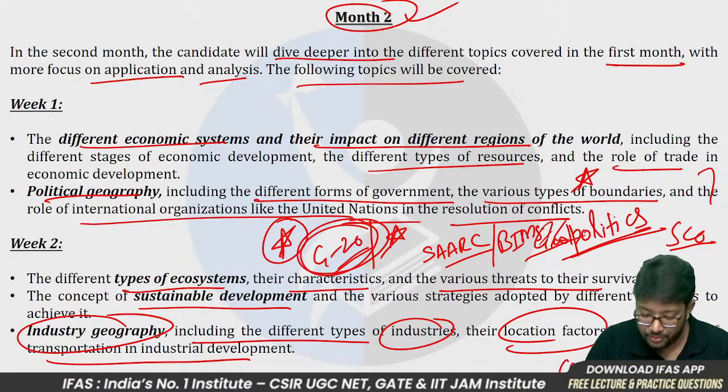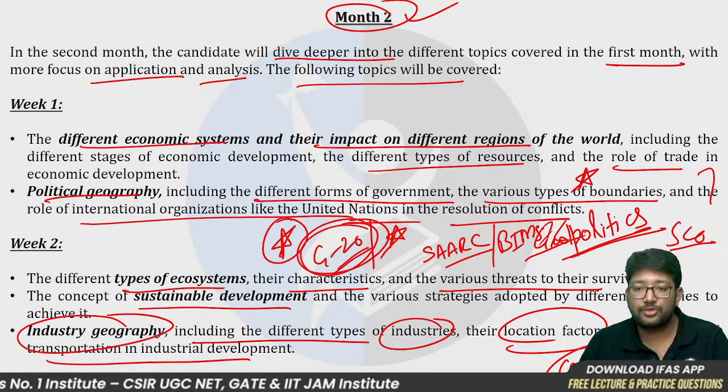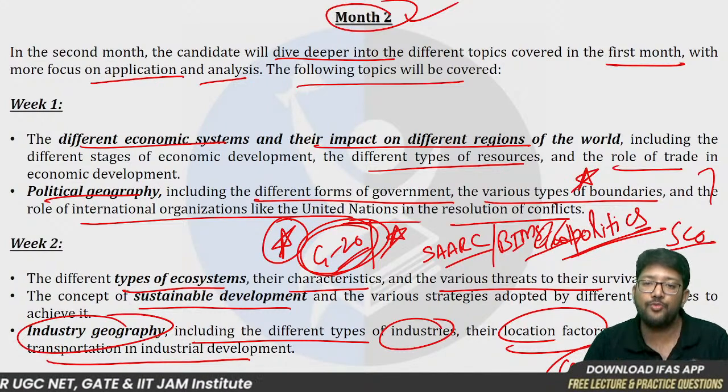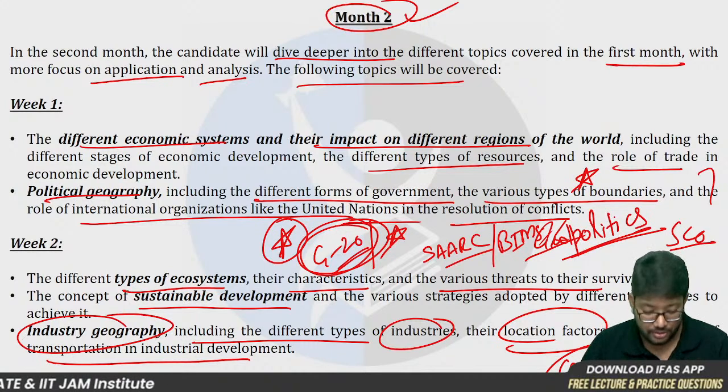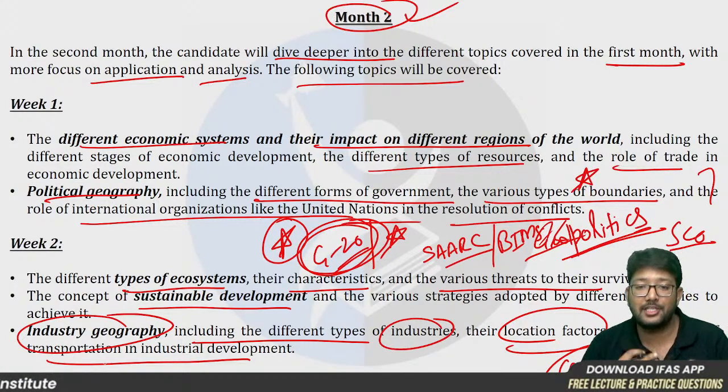Because without transportation, industries can't develop at all. Because you have seen in the corona period, the movement of vehicles was restricted, so everything was restricted. It was automatically restricted because there was no movement of goods and services, so industries were also shut down. Okay, so it plays a very important role. Transportation plays a very important role in industrial development.